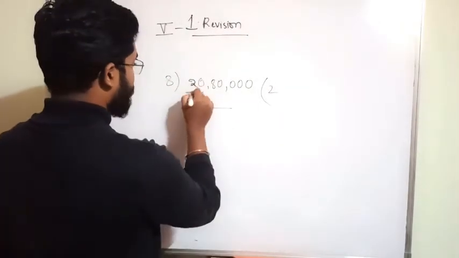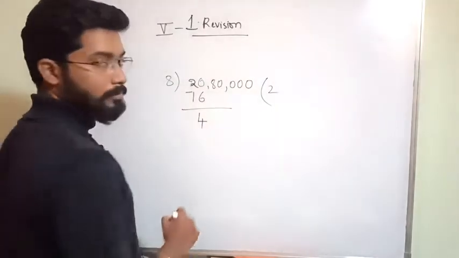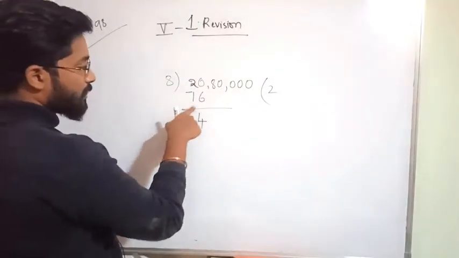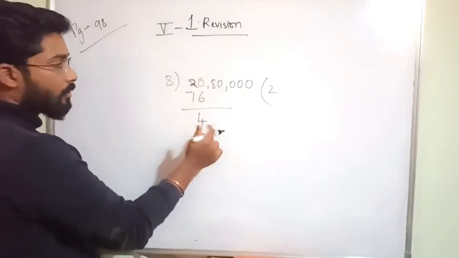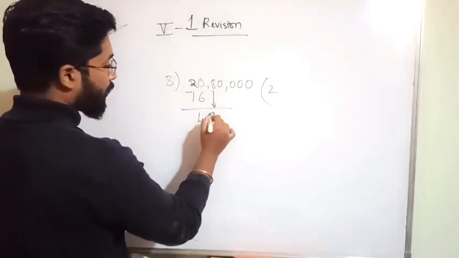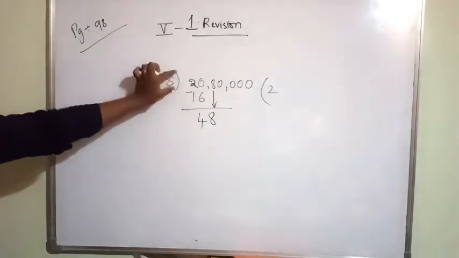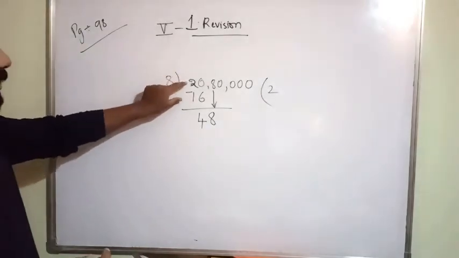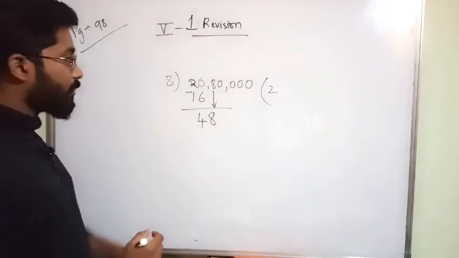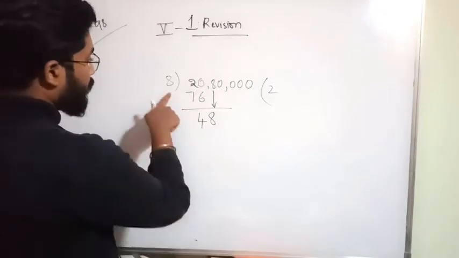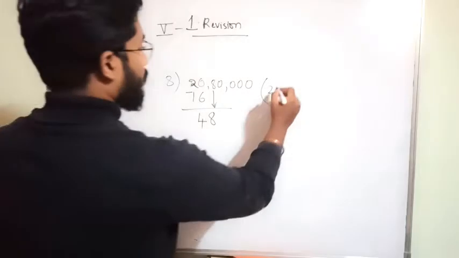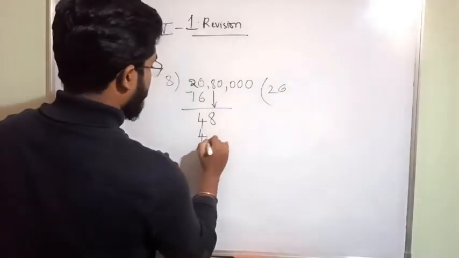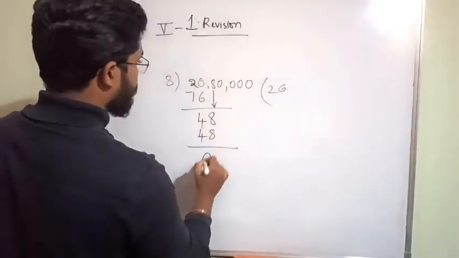So 20 minus 16 is 4. If you subtract 16 from 20, you got 4. Bring down 8. Next, in the 8 table, where do you get 48? 8 6s are 48. Okay, you got 0.